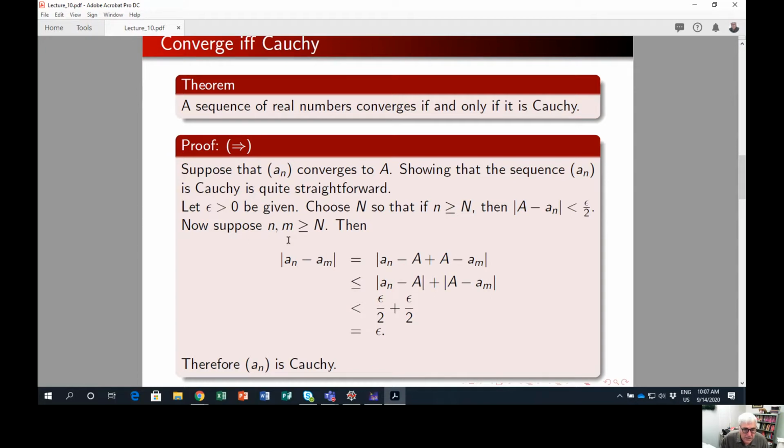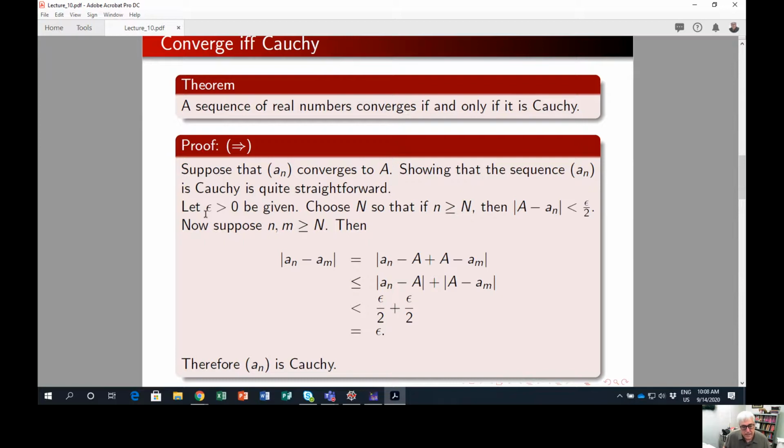The first half is easy, and the second half is going to be a bit more confusing. We start by assuming that we have an honest to goodness convergent sequence that converges to a particular value A, some number A. We're going to show that a sub n is Cauchy.